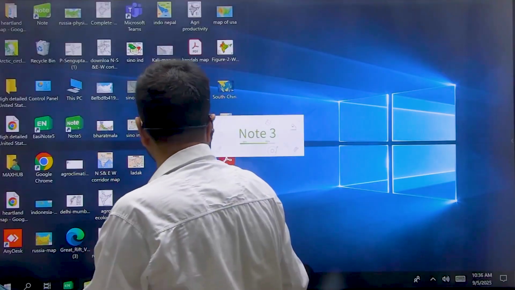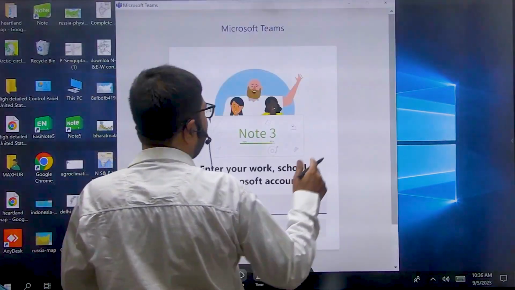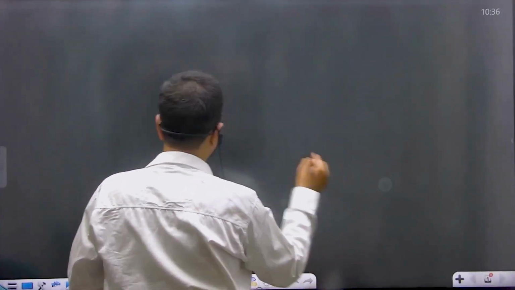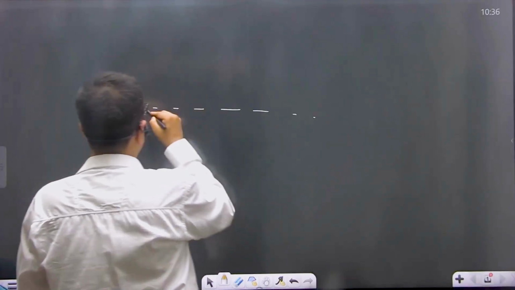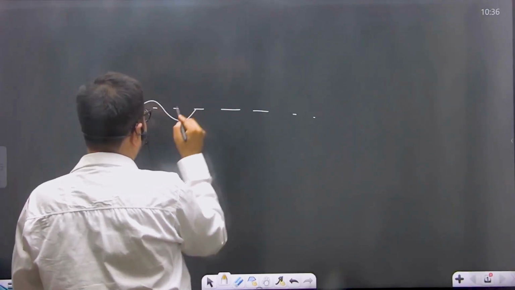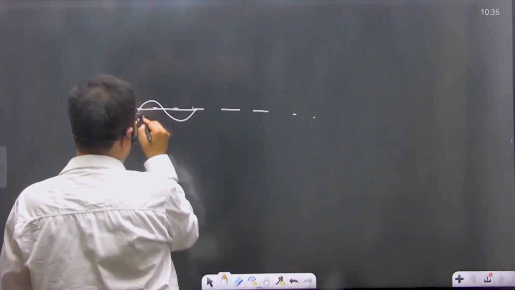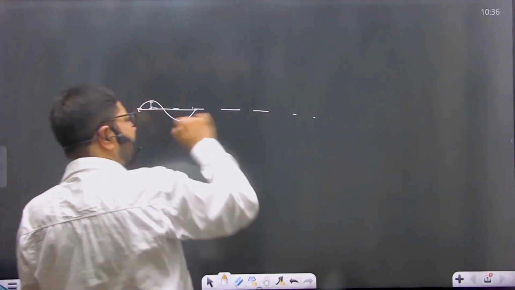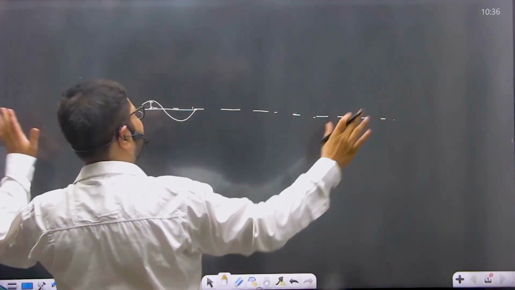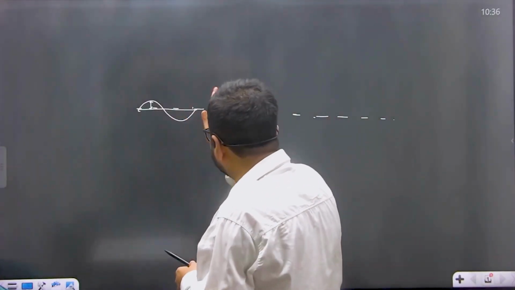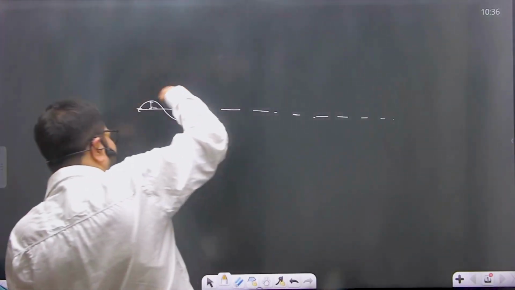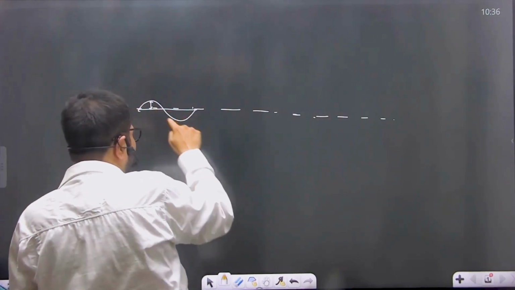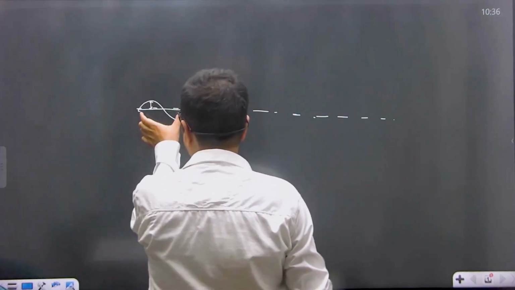Now, when we study sea waves, they have wavelength and they have wave height. Sea waves have wavelength and wave height. Suppose this is sea. Sea waves, this is the wavelength and this is the wave height. Now, these are the result of frictional drag. Sea is extensive. Suppose Atlantic Ocean is there, it is extensive because of wind blowing over the oceanic surface. These blowing winds exert frictional drag. Because of this frictional drag, water ripples are created. Ripples are created having a particular wavelength and wave height. These are known as sea waves.